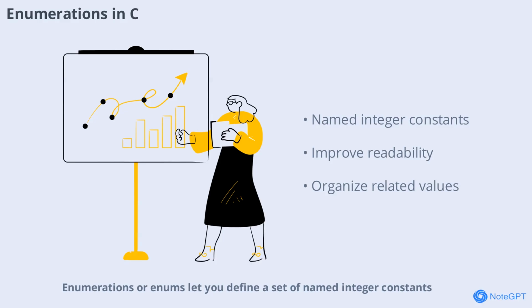Enumerations, or enums, let you define a set of named integer constants. They make your code more readable and easier to maintain, especially when working with sets of related values like days of the week or menu options. Enums are a simple but powerful feature in C.